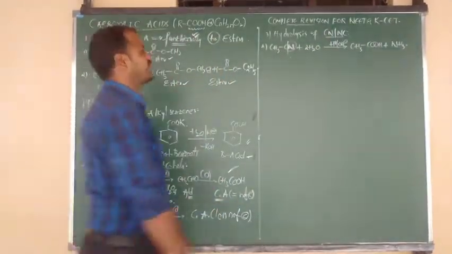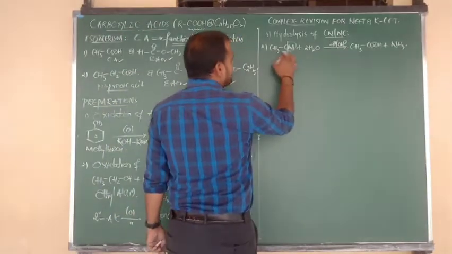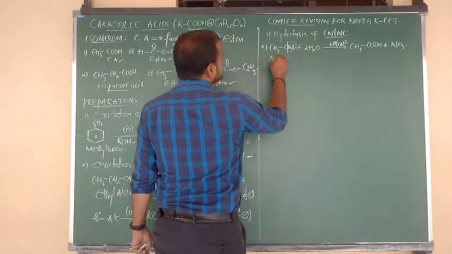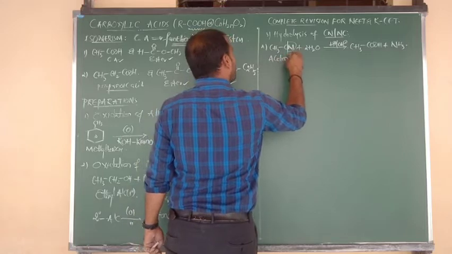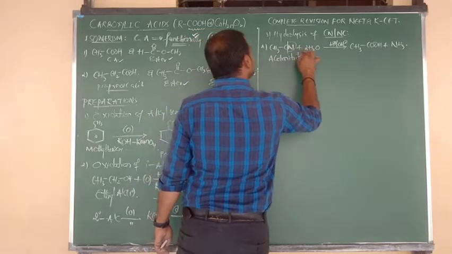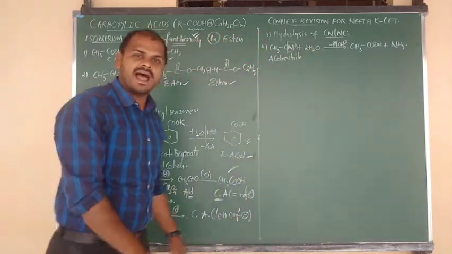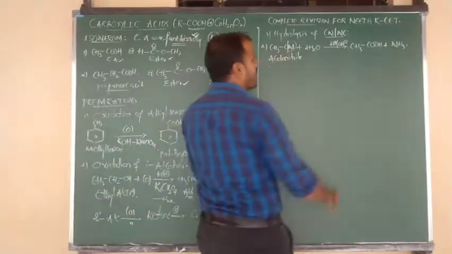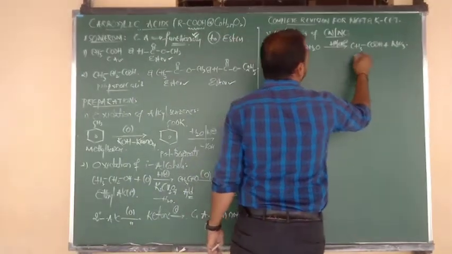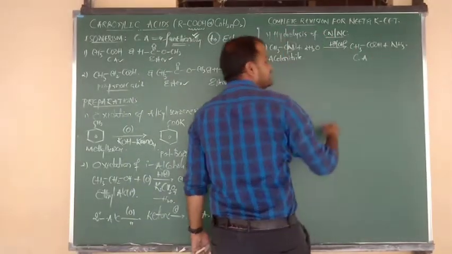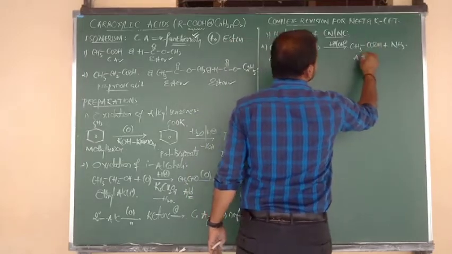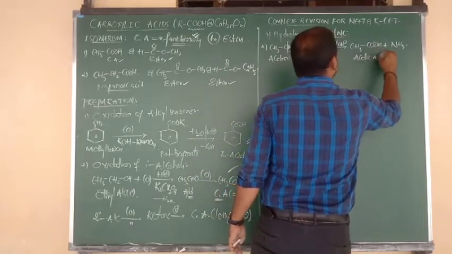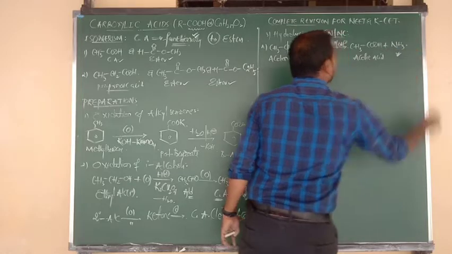The remaining free nitrogen is eliminated in the form of ammonia gas. Understood? Once again, CH3CN, methyl cyanide, and one more very important name: this is called acetonitrile. Acetonitrile upon hydrolysis in acidic or basic medium gives carboxylic acid, acetic acid, and the byproduct is what, beta? Ammonia gas.